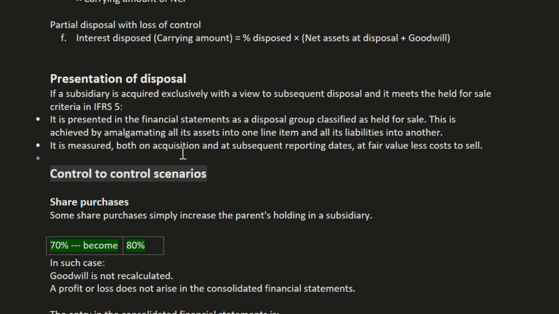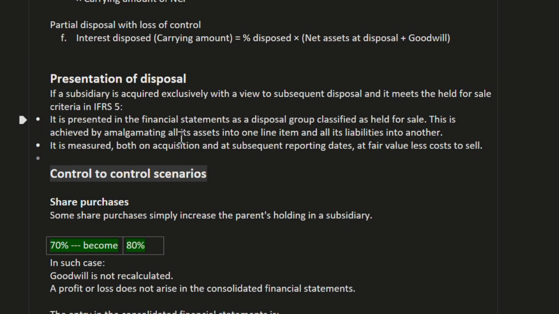It is measured both on acquisition and subsequent reporting date at fair value less cost to sell. So the criteria, if the held for sale criteria is met, we need to show it as a disposal group classified as held for sale.